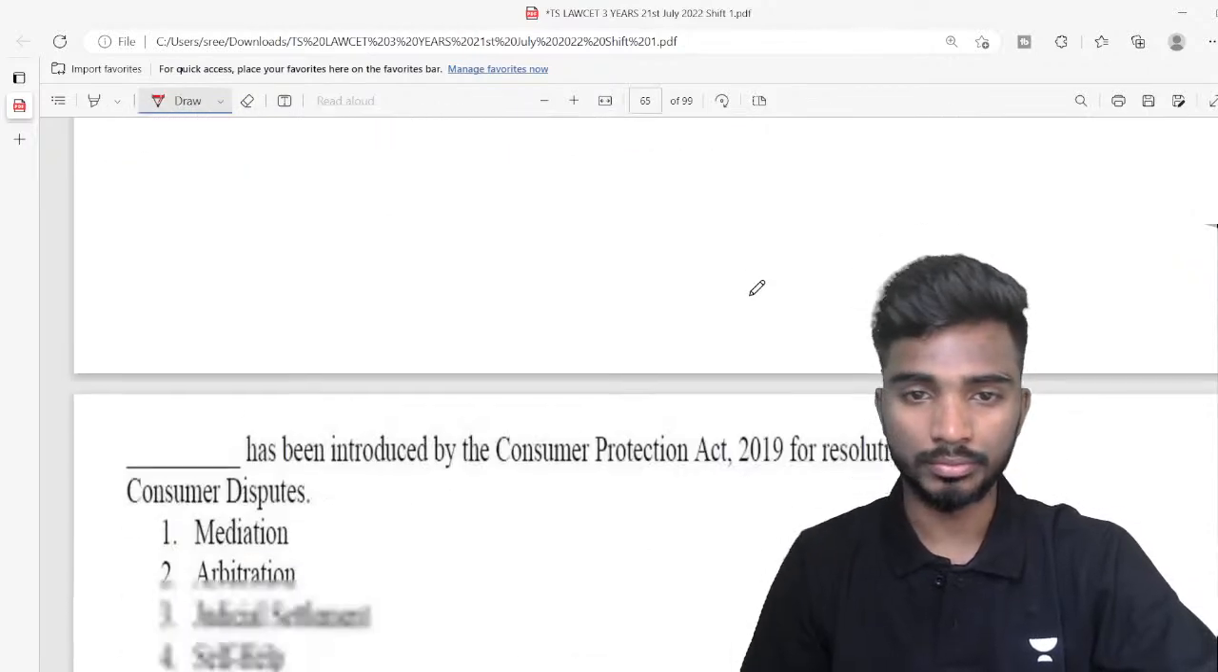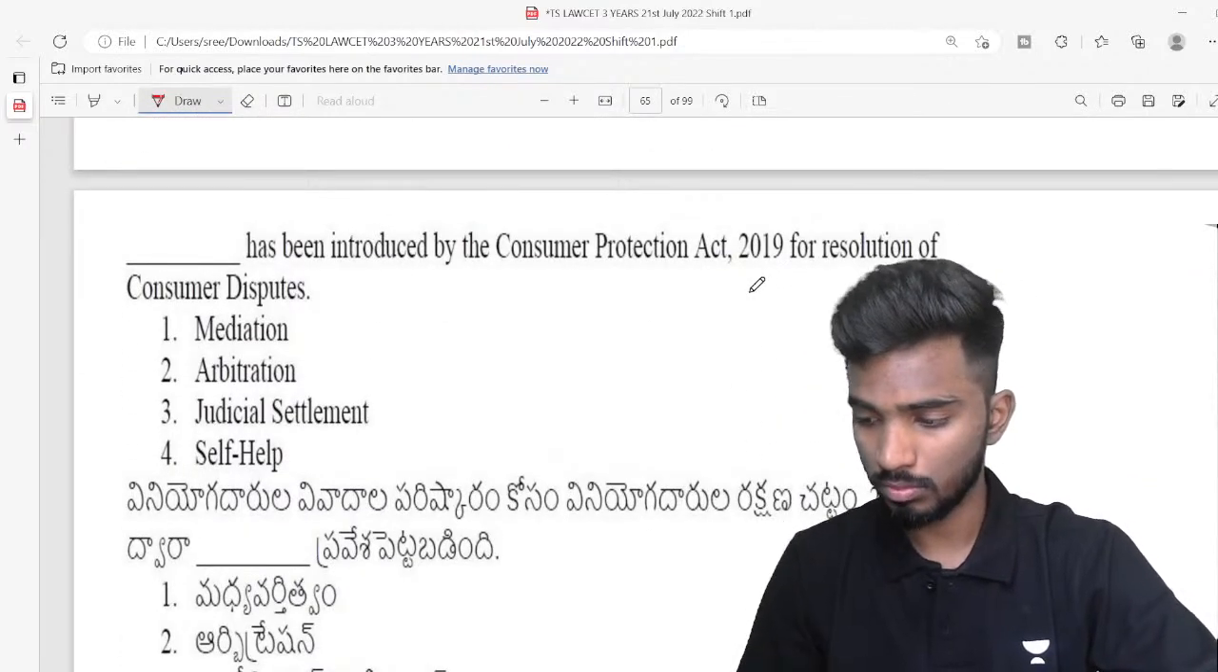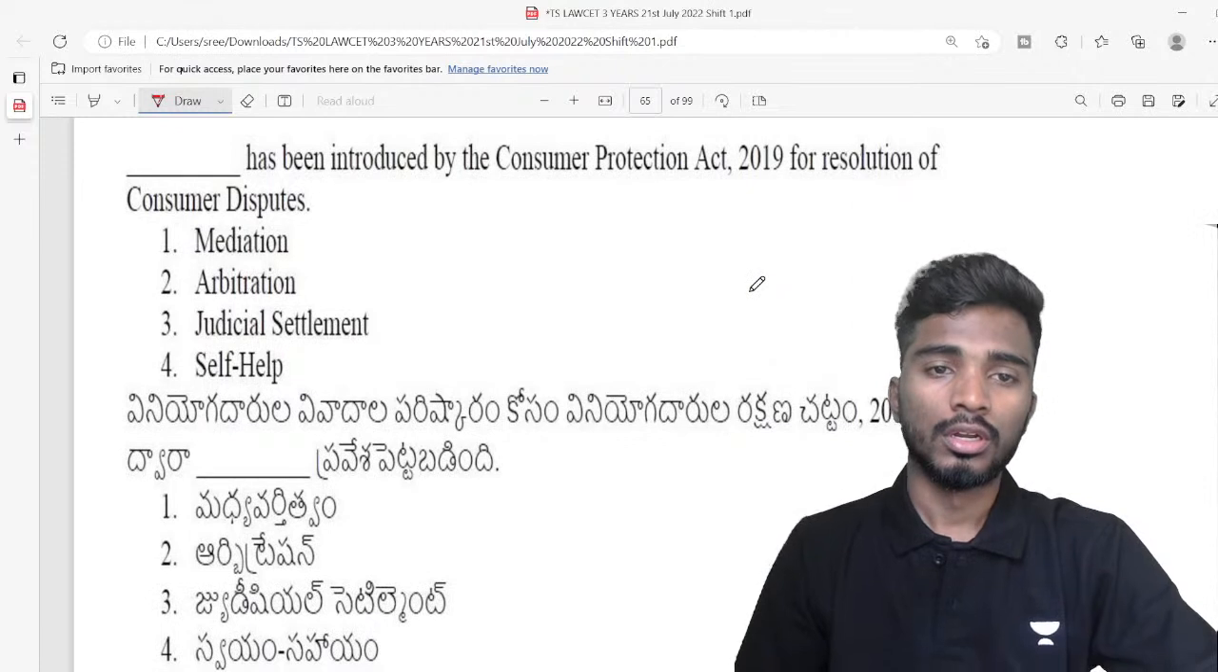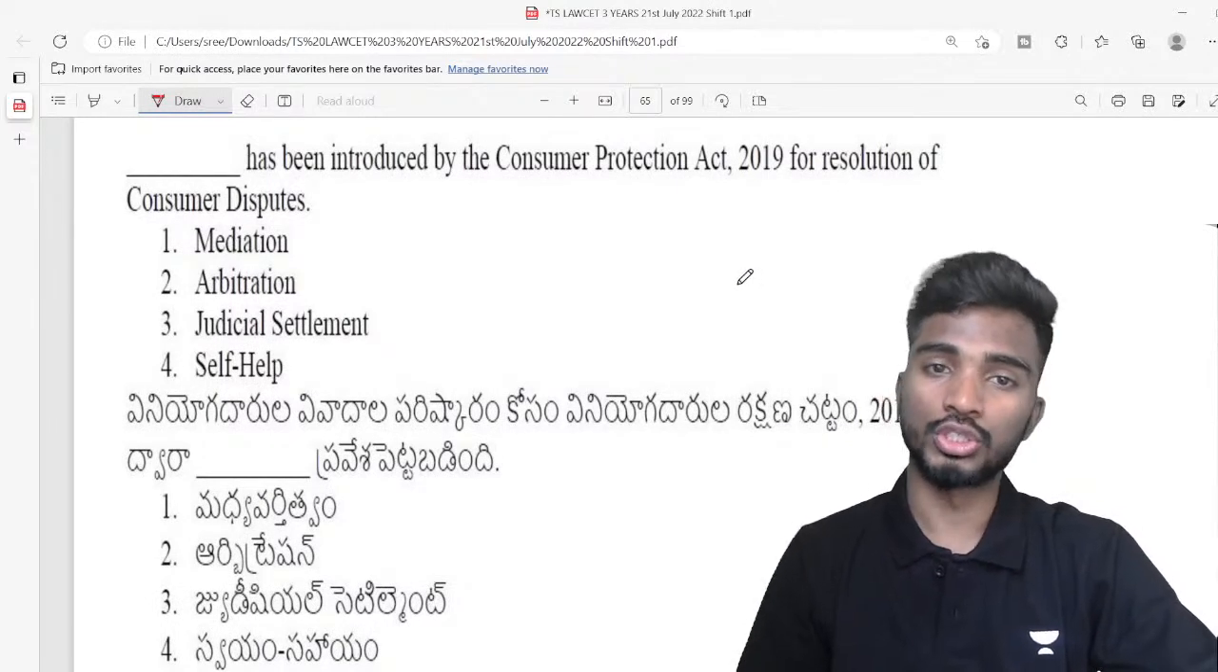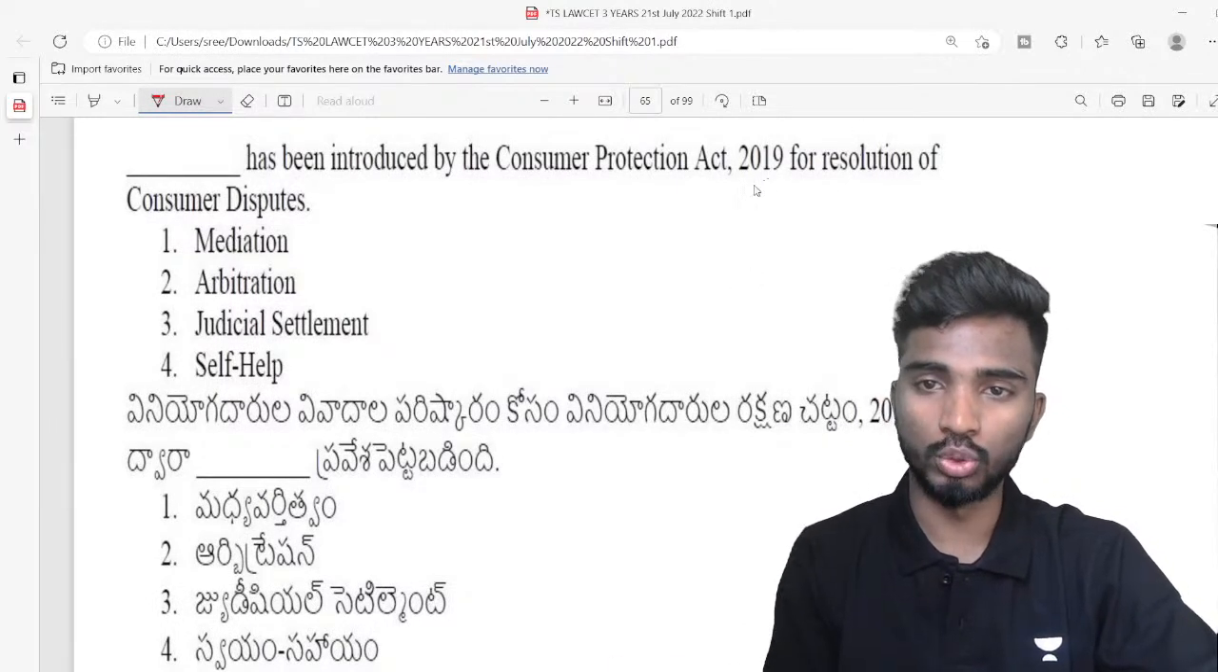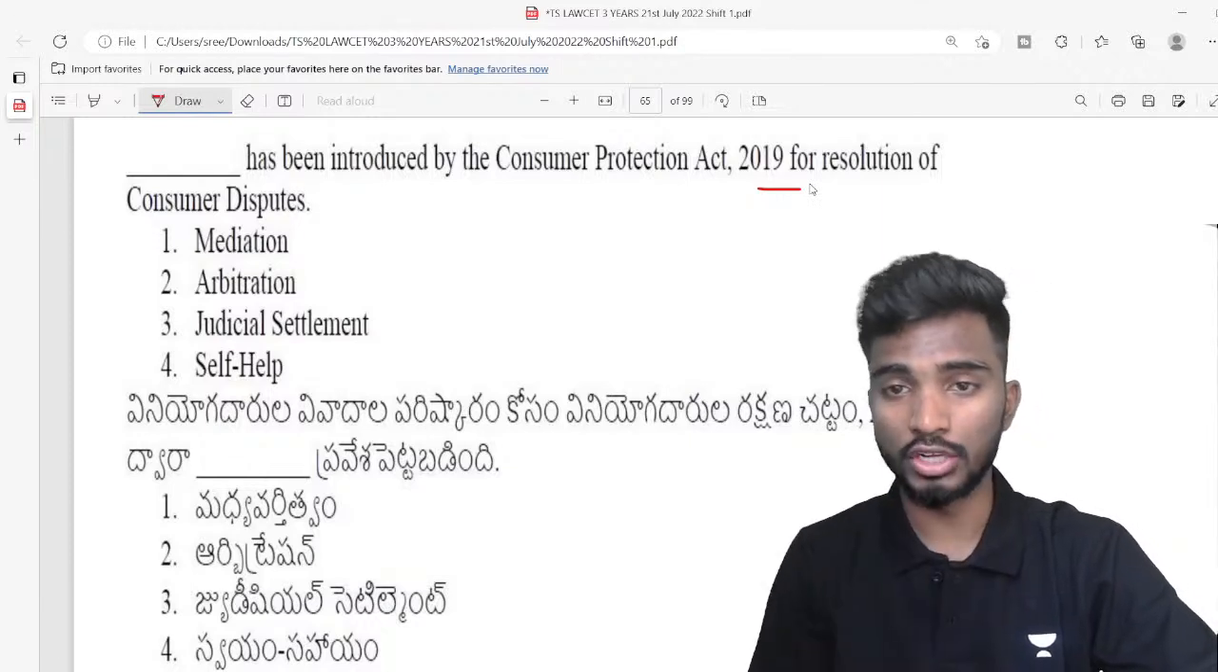Question number 80. Dash has been introduced by the Consumer Protection Act of 2019 for resolution of consumer disputes.